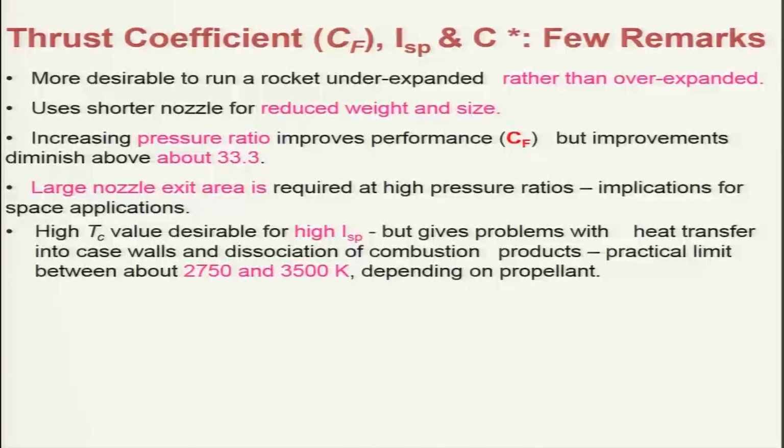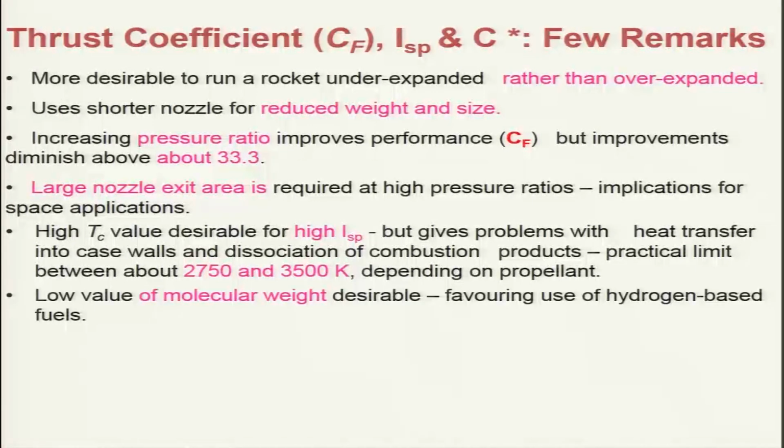And a high temperature value is desirable for high specific impulse, because we can get higher values of C star, but it incurs problems with heat transfer and also the dissociation of combustion products, and the practical limit of the temperature is around 2750 to 3500 Kelvin, depending on the propellant.